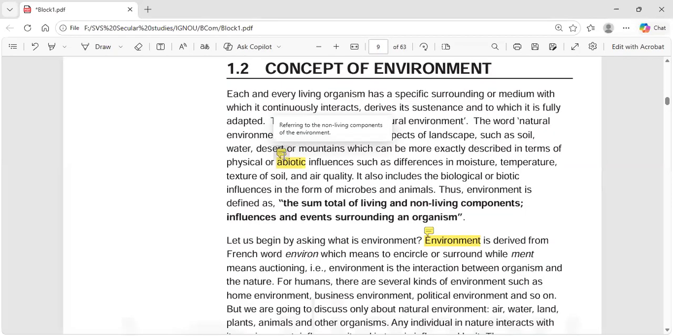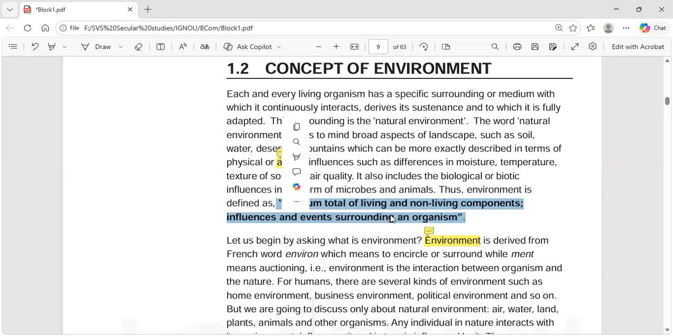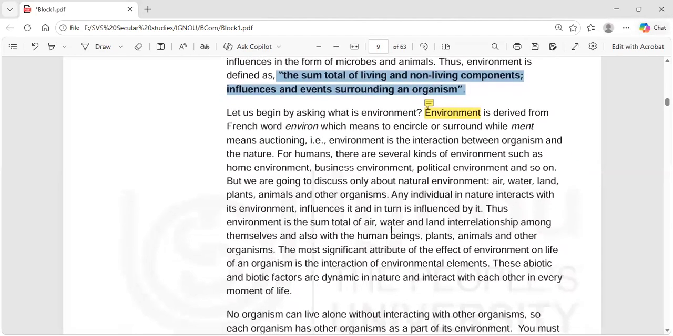Non-living components. Okay, let's look at the definition. Thus, environment is defined as, and it's very, very important, the sum total of living and non-living components. Okay, this one you have to get in the exam. What is environment? The sum total of living and non-living components, influences and events surrounding an organism.